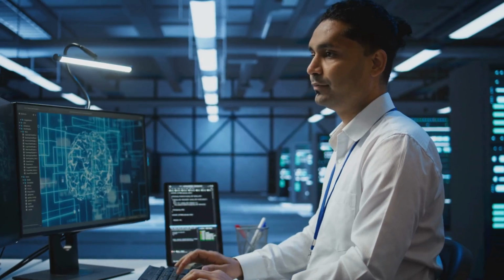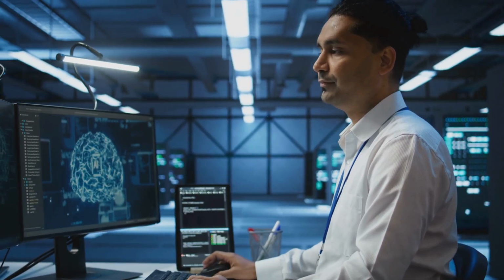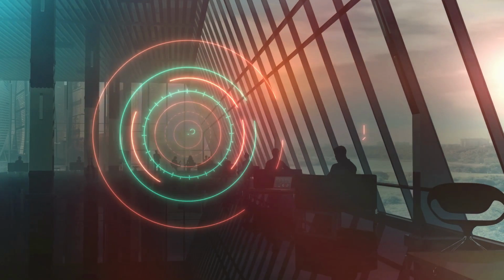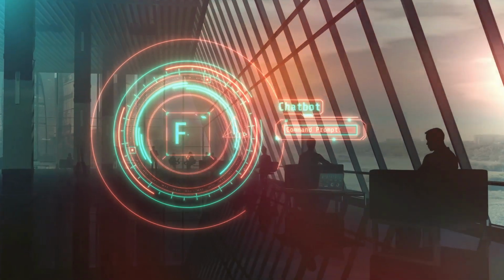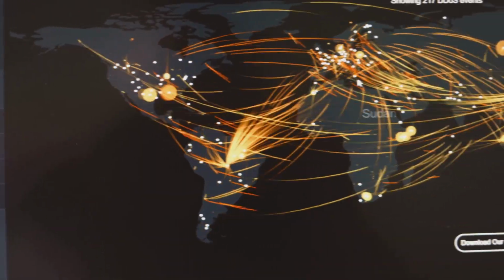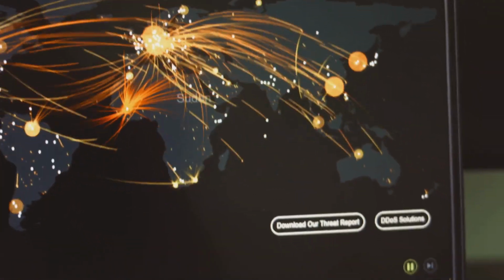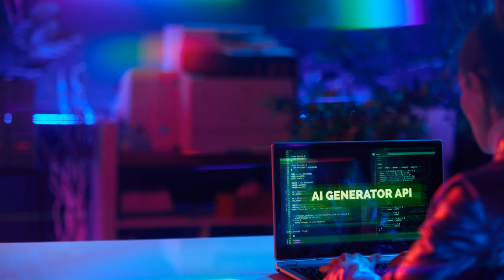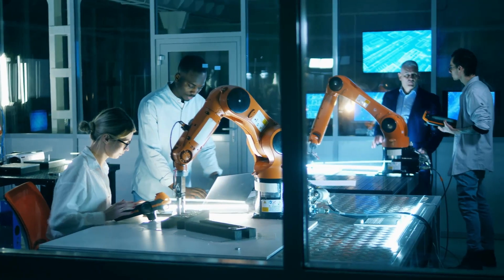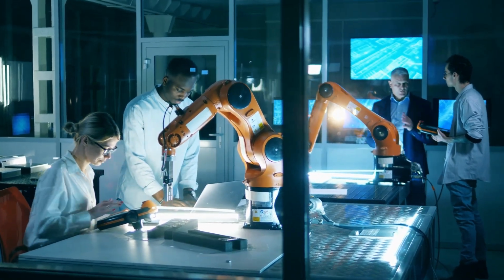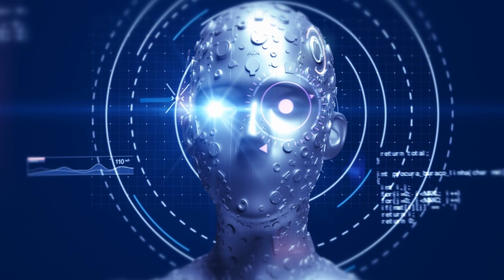Instead of getting a list of instructions or a series of complex tools to configure, you watch as an intelligent system builds this entire workflow for you. It autonomously creates small, specialized agents, connects them to the right applications, and sets them to work. This is not a scene from a distant future. This is the new reality being forged by advanced AI systems, and it promises to fundamentally reshape how we interact with technology in our businesses.